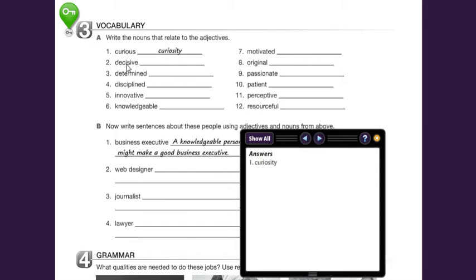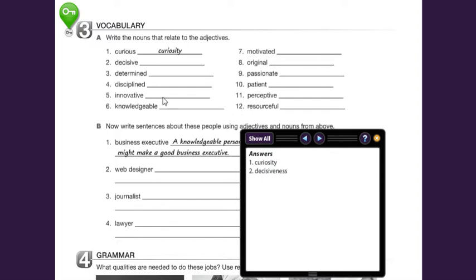Then decisive turns to decisiveness. Decisiveness, it's the noun. Basically, you could find some nouns that end with this, decisiveness. Decisive is the person. For example, Batman is very decisive, the character. Determined. Determined, sorry. Determined.